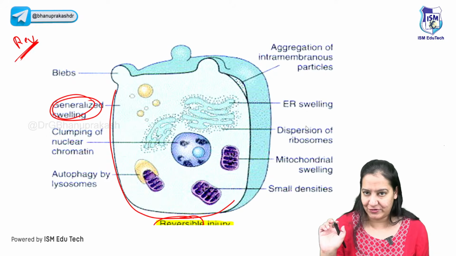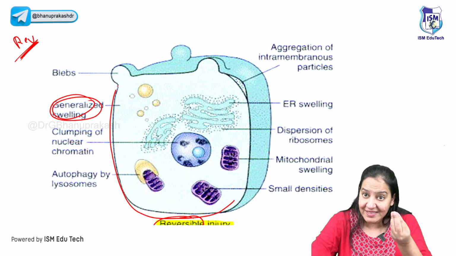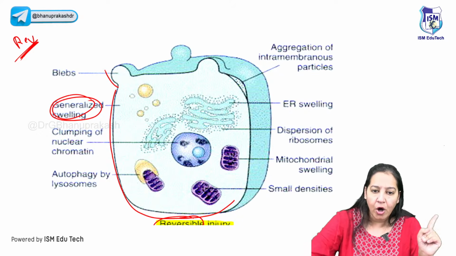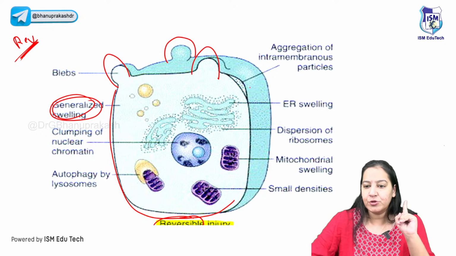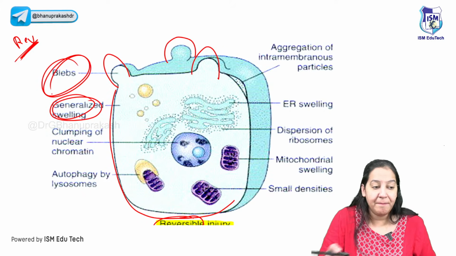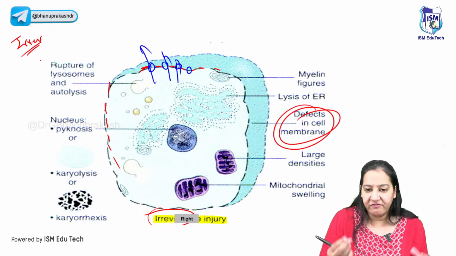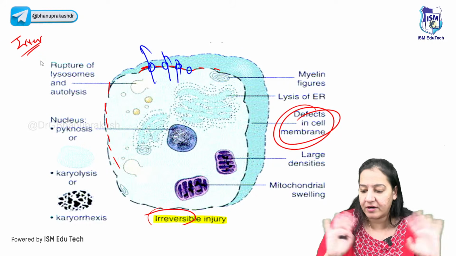So that is the second thing you have to see. Now the third thing you have to see in reversible, due to the cell swelling, when the cell swells, blebs appear on the surface. These are known as blebs. Let me see where it is written. Yeah, here. Blebs are a feature of reversible injury. But once the plasma membrane disrupts, all the blebs will disappear. Blebs will not occur in irreversible.